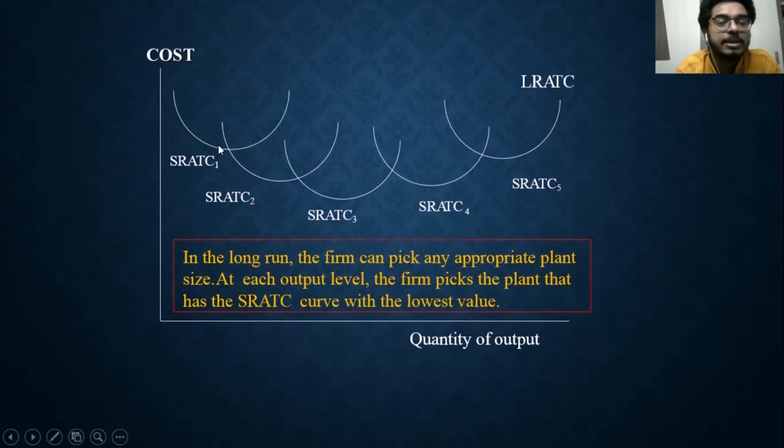For this particular amount of output, they will naturally manufacture with SRATC2 rather than over here, because this is expensive. They will make the changes and move to the next short run. The same thing happens over here. If I am here, I will rather manufacture at SRATC3 as compared to SRATC2, which is a higher cost schedule.